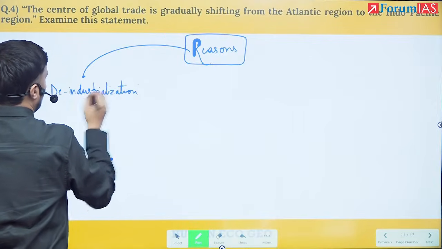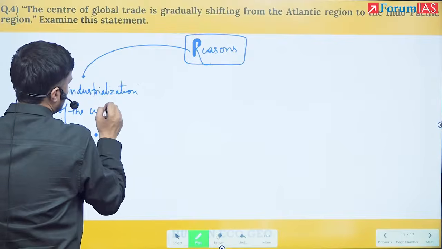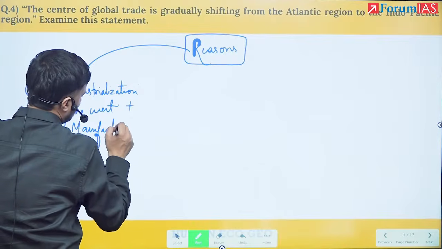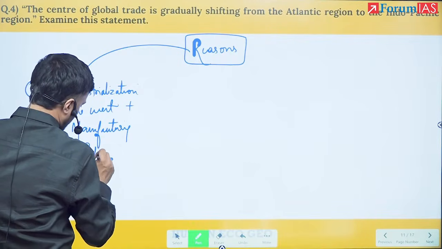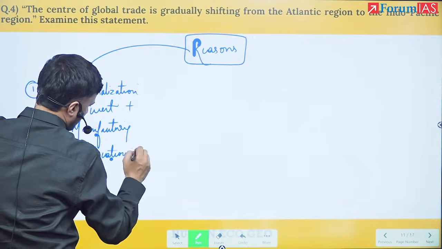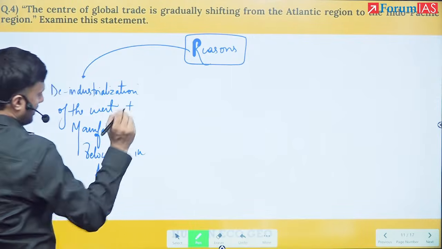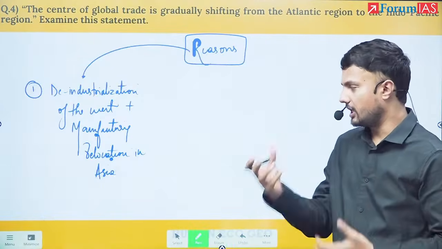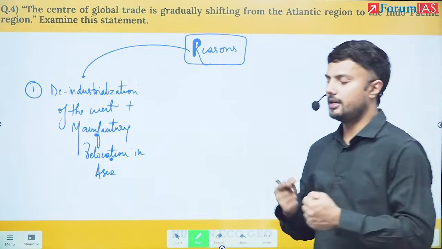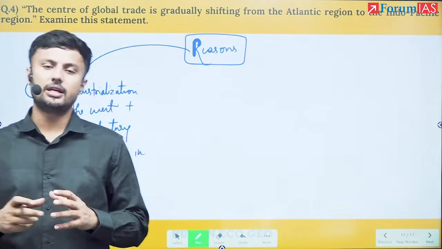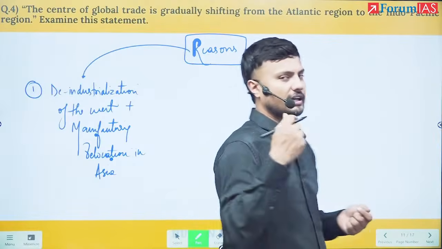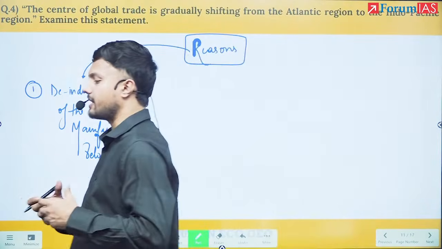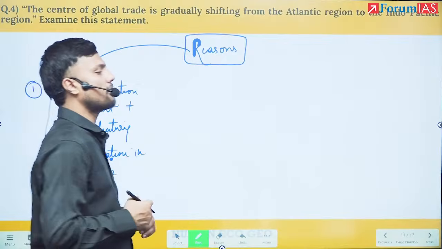Deindustrialization of the West plus manufacturing relocation in Asia. China plus one strategy, Make in India, Bangladesh, Vietnam, all are emerging. Why is there deindustrialization in the West? Because disagglomeration economies have emerged. Congestion has increased, pollution has increased, land rents have increased, labor prices have increased, environmental norms have become more stringent.